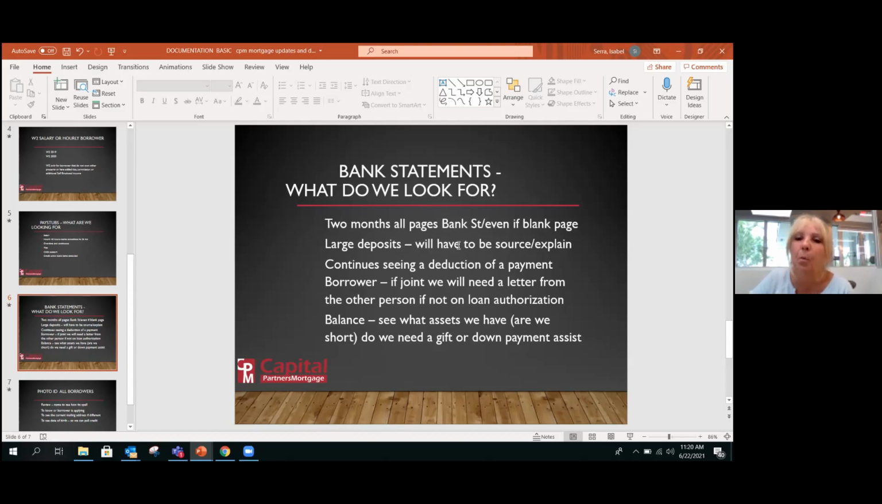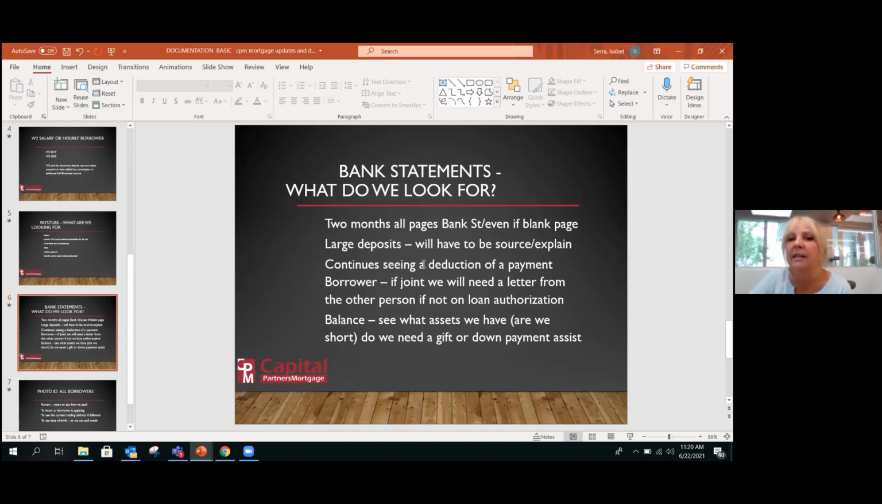Large deposits, we'll look for large deposits that will need to be sourced or explained. Any large deposit is usually 25% or more of what the person earns a month gross. So typically it is anything over like $500. If we see a lot of consistency of these large deposits, we definitely want to see where it's sourced. We want to know if it was a transfer from another account or if it's a gift.